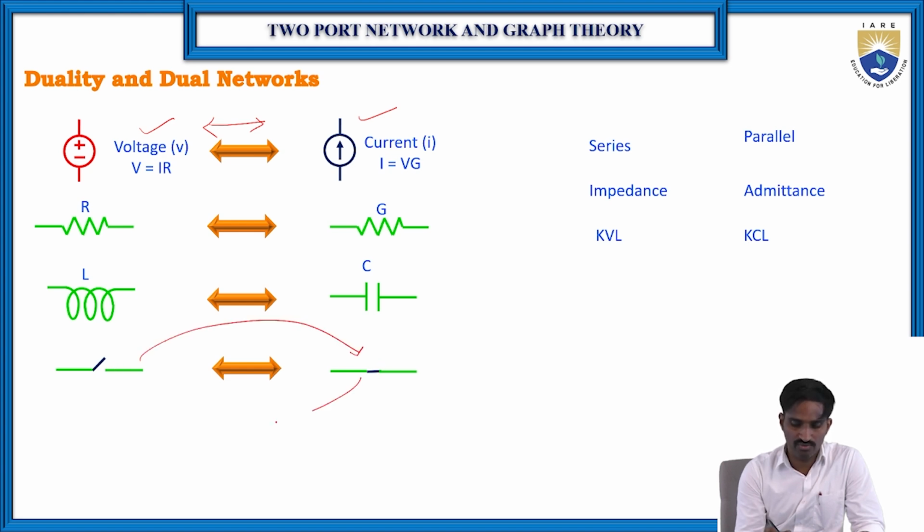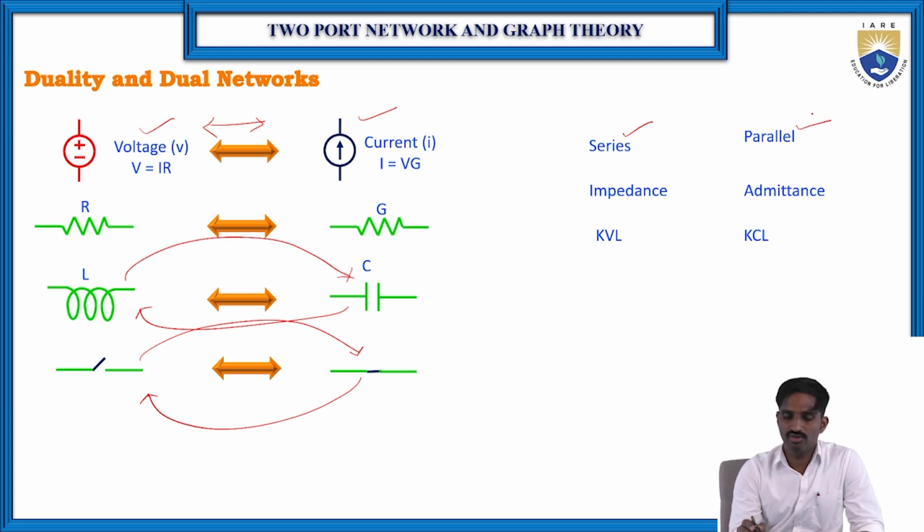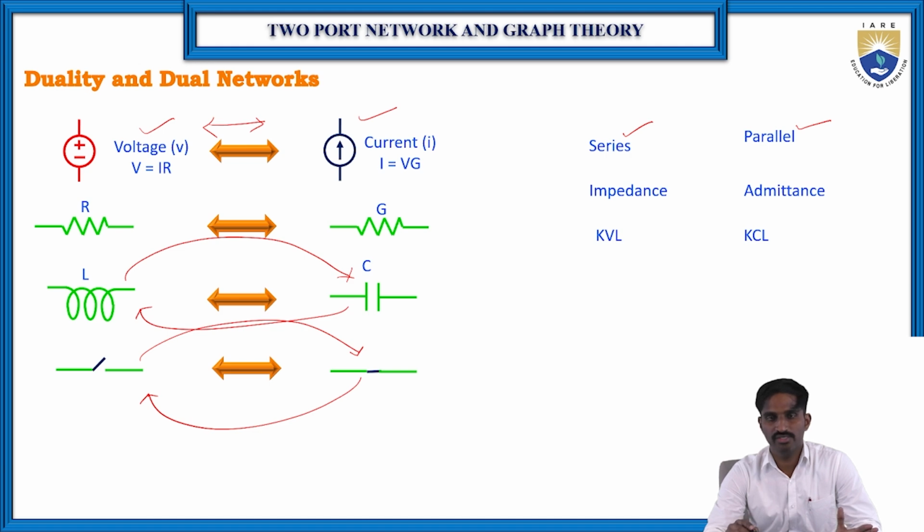Another thing: if there is a series combination, we have to replace it with a parallel combination. Suppose two resistors are in series, then in the dual network you connect them in parallel. Impedance goes into admittance, and KVL into KCL.